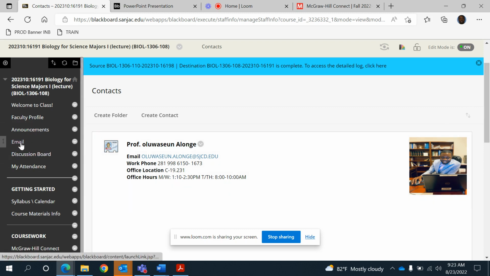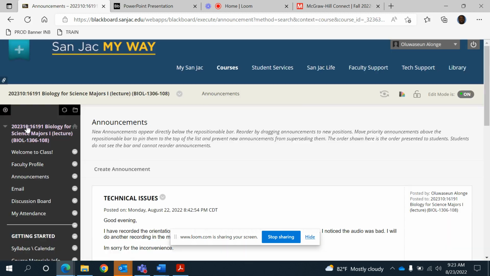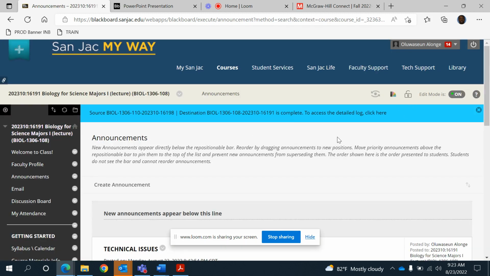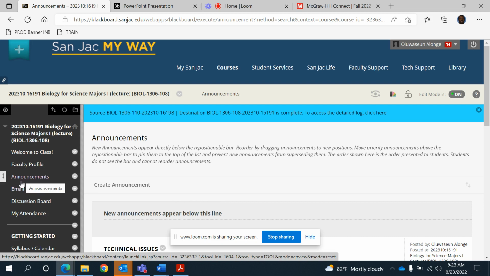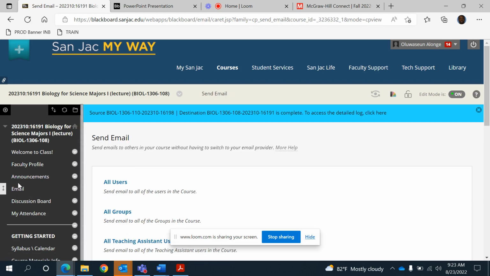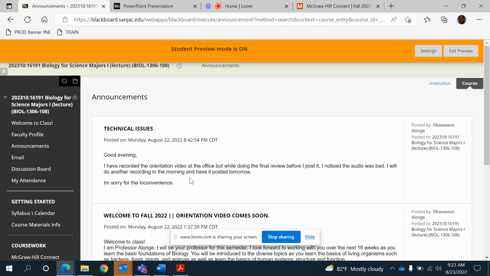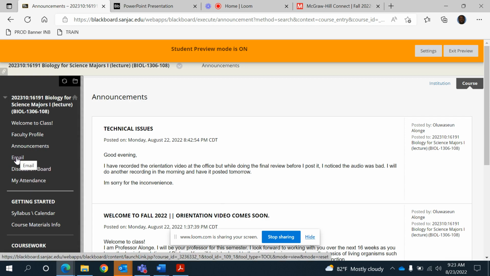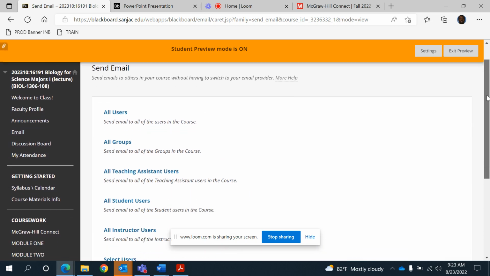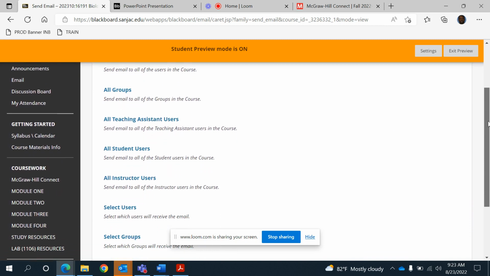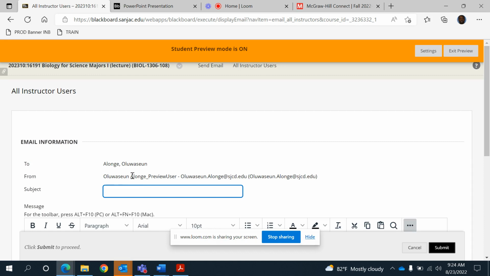Now this is announcements. I'm going to put announcements here when I need to, like I did some yesterday. When I send an announcement, it should automatically go to your email as well, so you want to check your email so that you don't miss anything. If you want to send me an email, just come to the email tab here and click on it. It's going to show you different options. If you want to email your professor, I am the instructor here, so choose email all instructor users, and that's going to come to me.